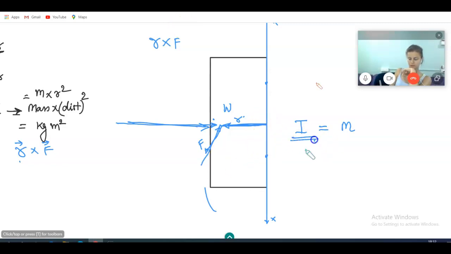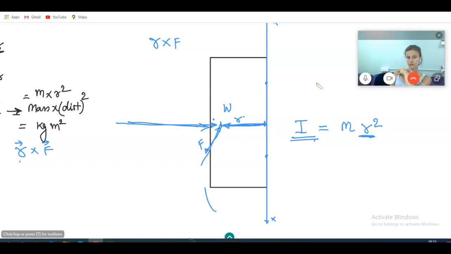So moment of inertia depends on two things, m and this r square. But r here is not a vector. Here the square is there, it is the distance we will take this measurement. And so what I'm asking is, is moment of inertia a vector or not? Moment of inertia is a scalar quantity. We are comparing it with mass. Please understand here. Yes, I understand. But torque, what is there?